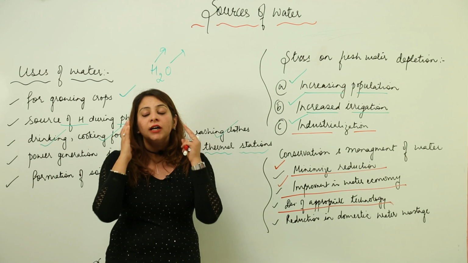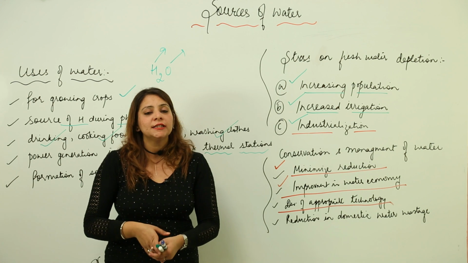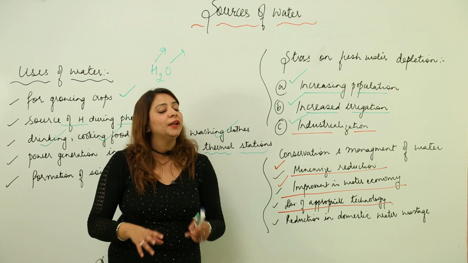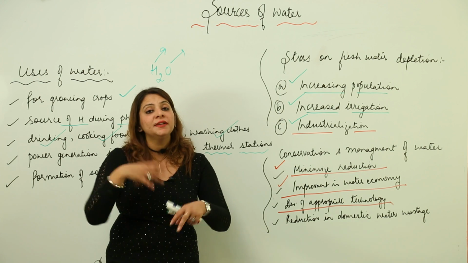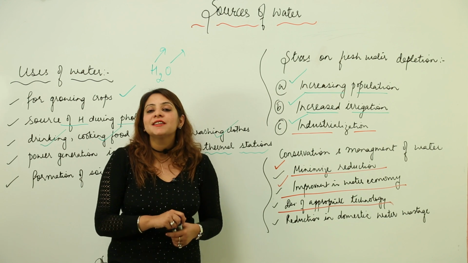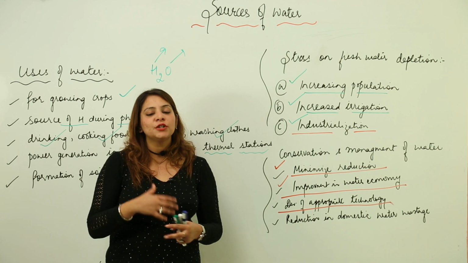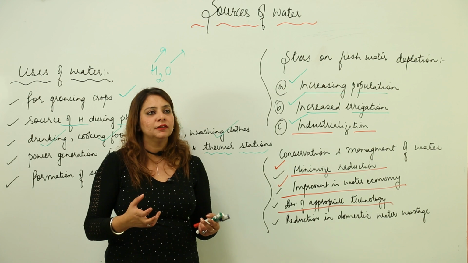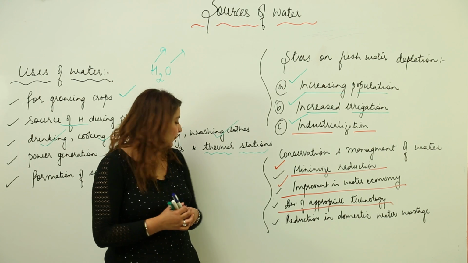They can think about how we can minimize the use and overcome the stress on our natural resource. They can develop a better technology in which we can reuse the water, so that it is saved.